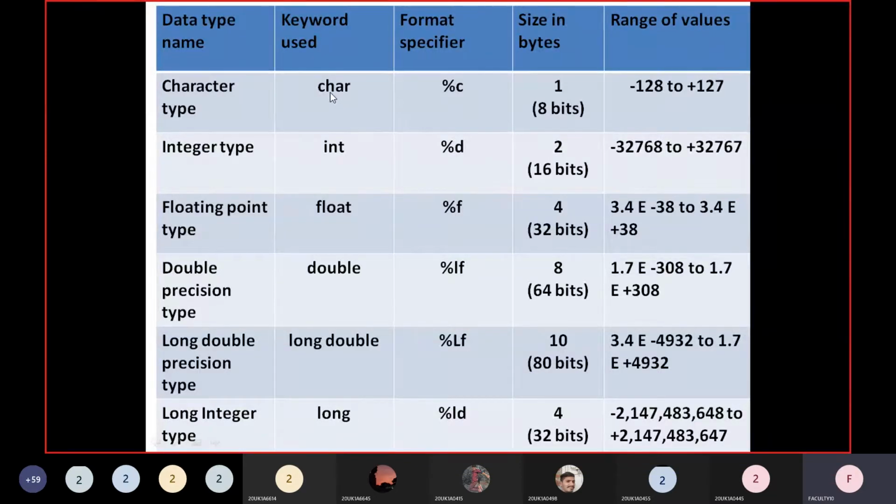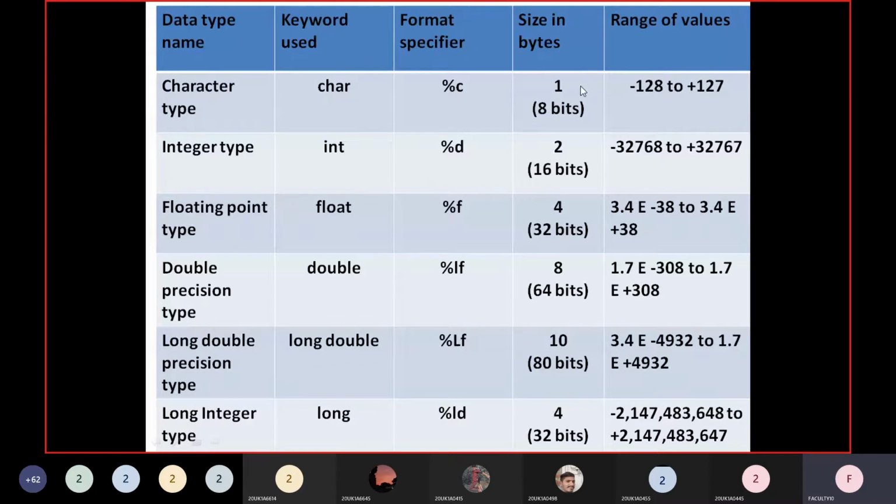I'll give you one example for these data types, how they can be used in the program. By using the keyword char, how to print that char data type or how to read that char data type from the keyboard is by using the format specifier. The format specifier used for character type is percentage small c, %c. What is the size in bytes allocated by the compiler for this data type? That is nothing but 1 byte. That means 8 bits of storage will be allocated for a character type.